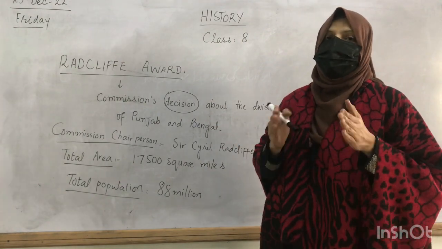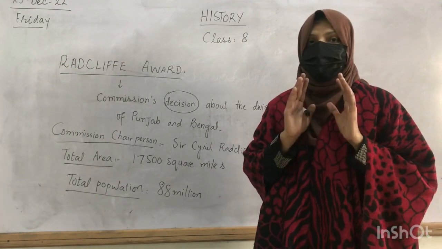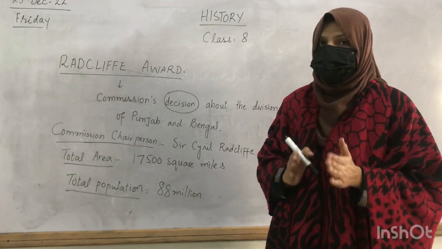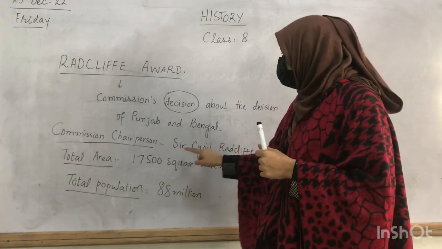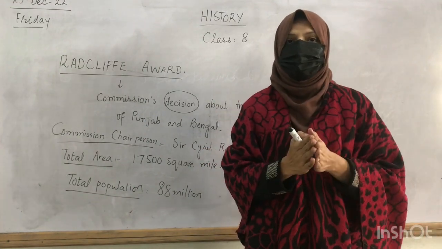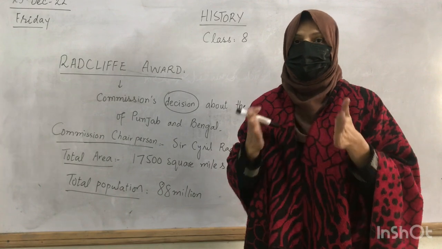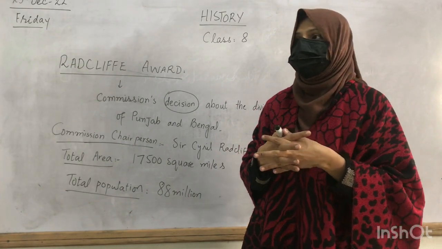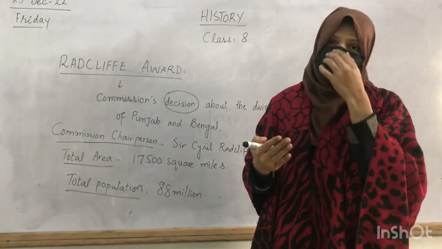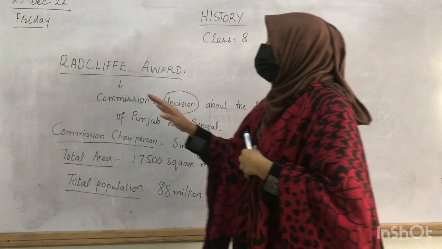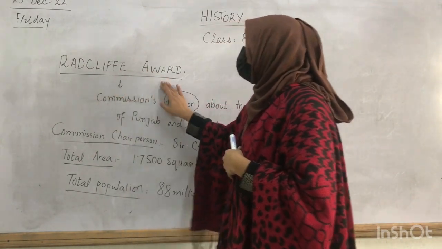So the Radcliffe Award was actually a decision made by the commission under the chairmanship of Sir Cyril Radcliffe. Lord Mountbatten along with the Congress were the ones deciding the boundary of the two provinces. So students, we are talking about the Radcliffe Award.